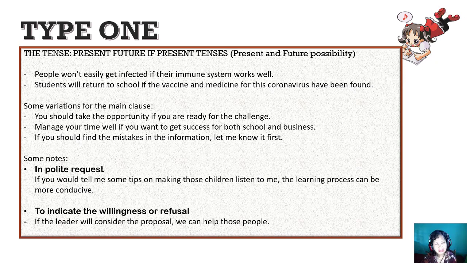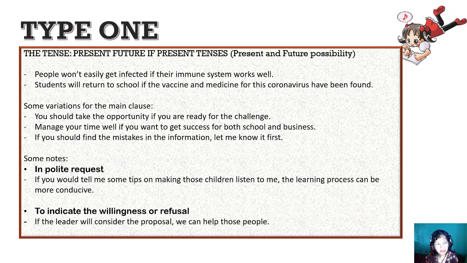And then you can see here, if you should find the mistakes in the information, let me know first. So look at this. Should here is in the subclause, but here should is in the main clause. Of course, the meaning is different. Should here shows advice, but in this sentence should shows that an action is likely to happen. Pay attention to some notes here.